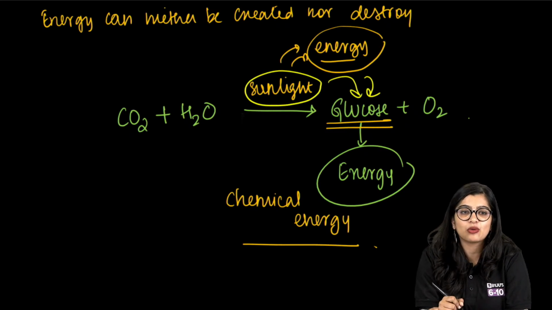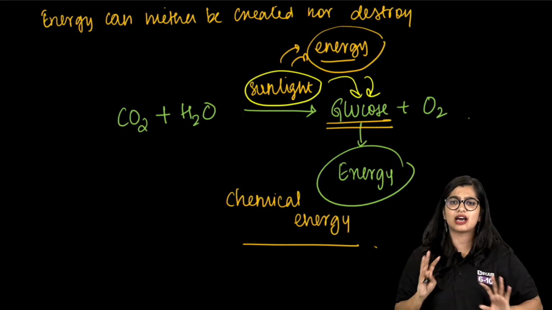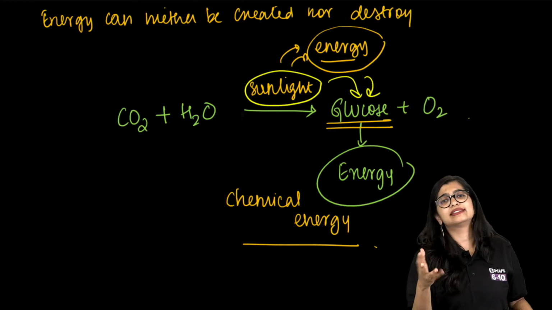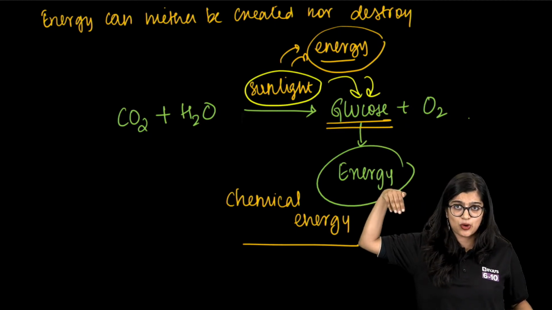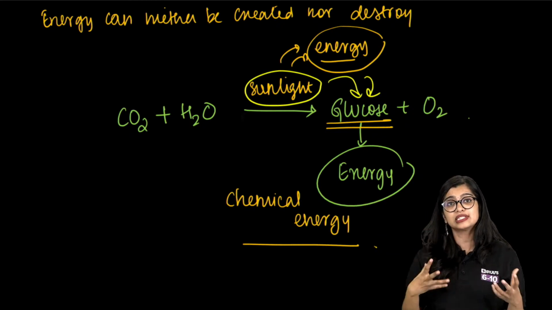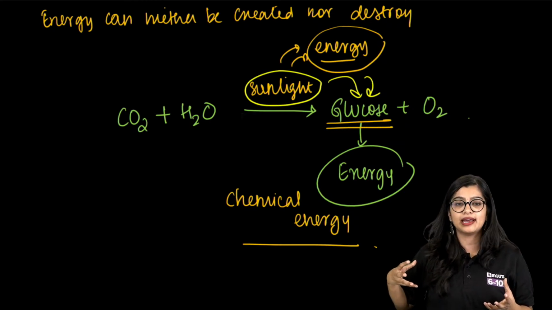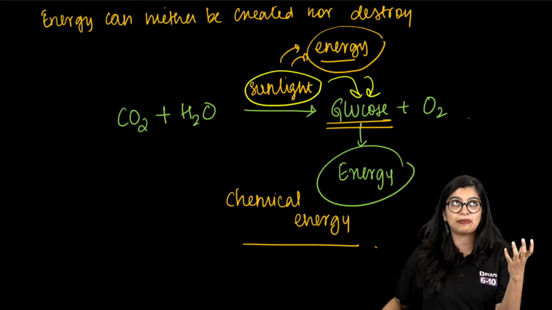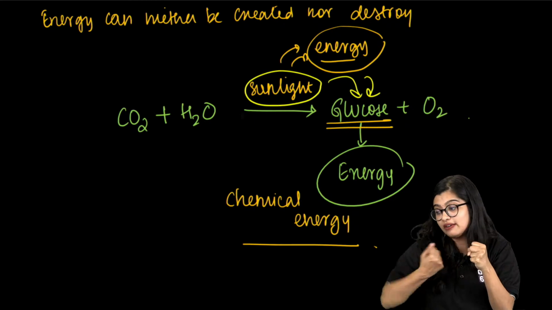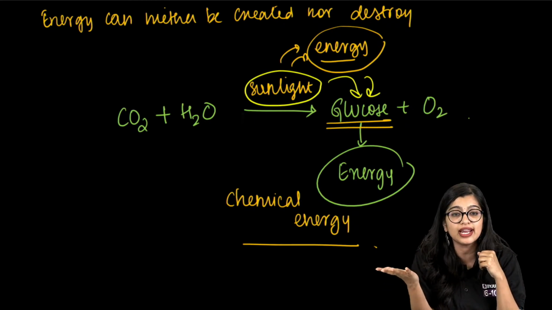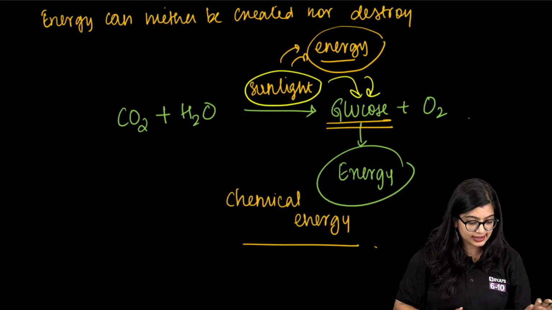See, when I say carbohydrate, what is carbohydrate? Carbohydrate is basically a chemical substance which we eat, a nutrient. From carbohydrates we get energy. But glucose is an example of the same carbohydrate. How is it that glucose, which is a chemical substance, is giving me energy? It should be coming from somewhere. So in photosynthesis, plants have the ability to take energy from the sun and convert it into something like glucose. That is what we're trying to understand. It is converting it so that the plant can utilize it.